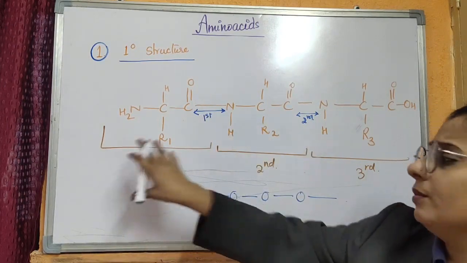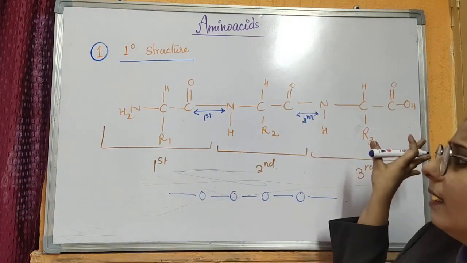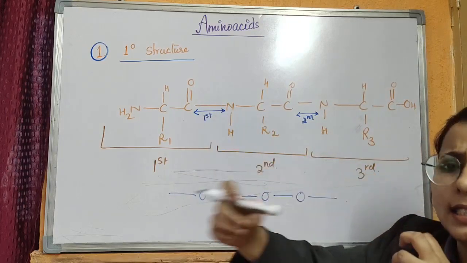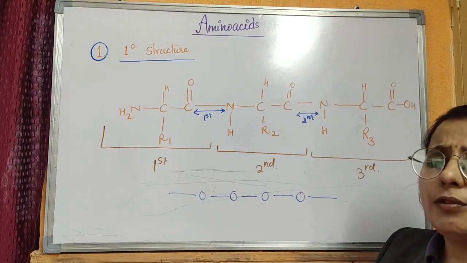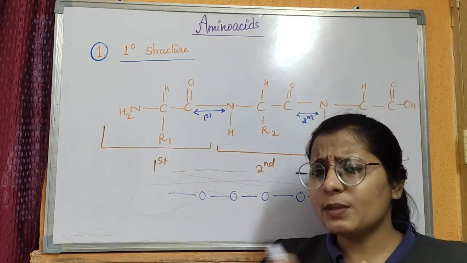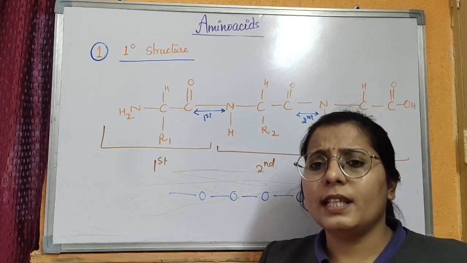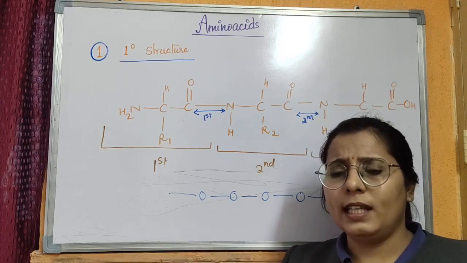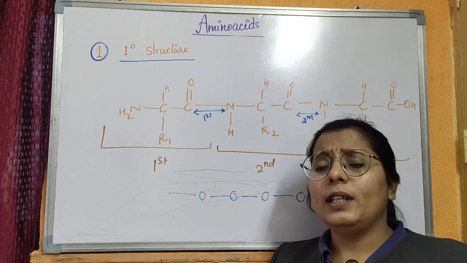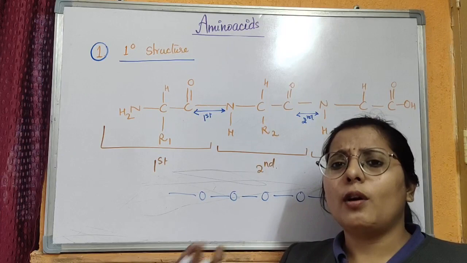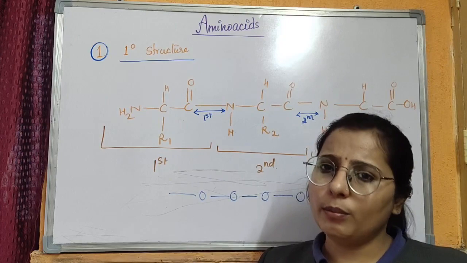The first amino acid is bonded to the second amino acid, then to the third, and the peptide bonds are serially formed between them, and they are serially arranged in a linear way, forming a primary structure of a protein. When this primary structure is formed, further they form a secondary structure like beta pleated or alpha helical structure, or tertiary structure, or the quaternary structure. And when they are folded in a different way or they form a helical structure, they form the basic structure of the protein of our body.